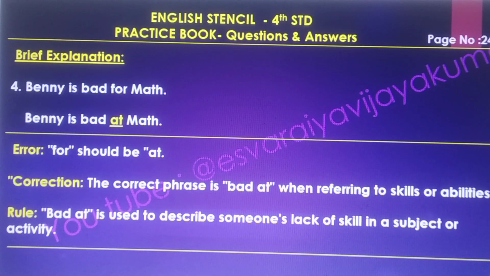Fourth one, Benny is bad for Max. Benny is bad at Max. That is the right answer. Error, for should be at. The correction, the correct phrase is bad at when referring to skills or abilities. The rule, bad at is used to describe someone's lack of skill in a subject or activity.